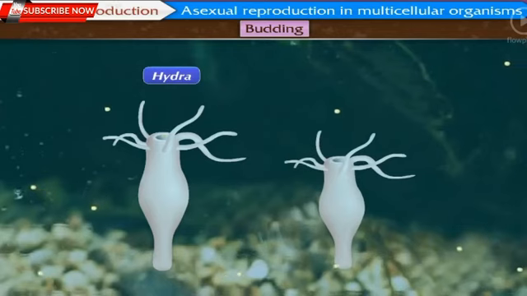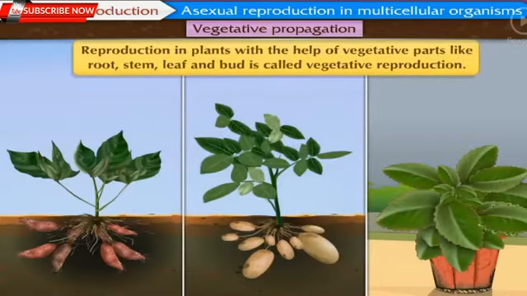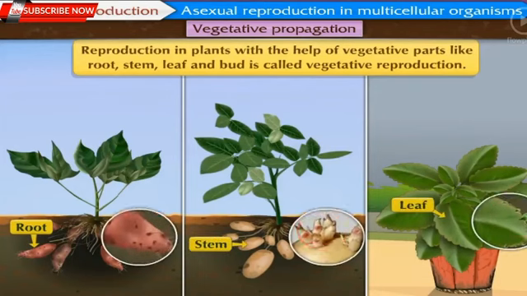Come, let us now move on to study yet another method of asexual reproduction in multicellular organisms. Vegetative propagation. Reproduction in plants with the help of vegetative parts like root, stem, leaf, and bud is called vegetative reproduction.